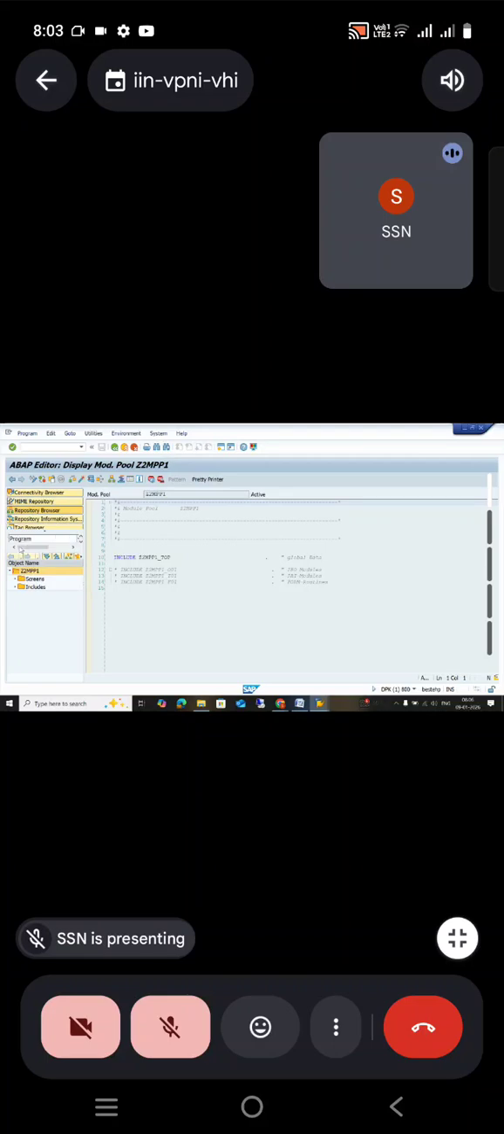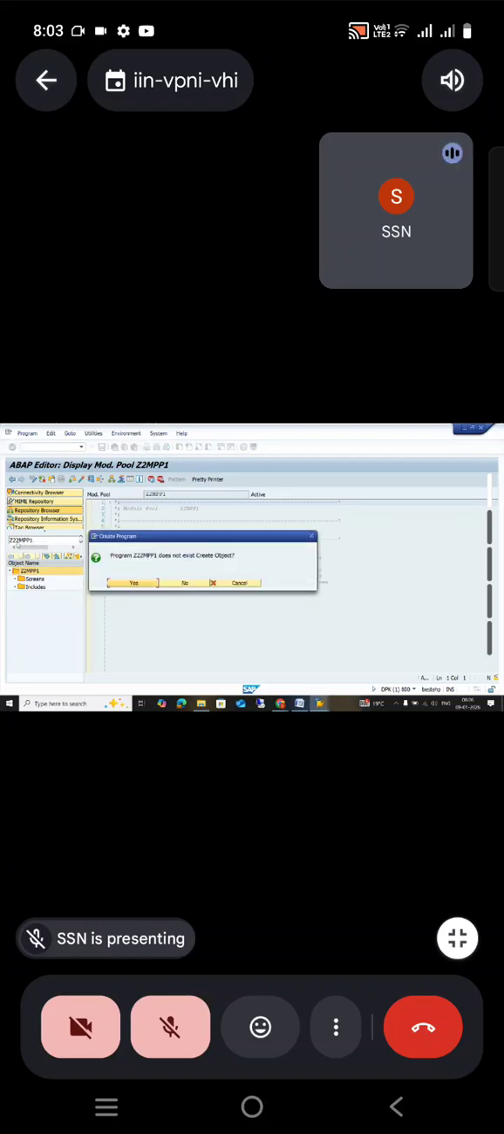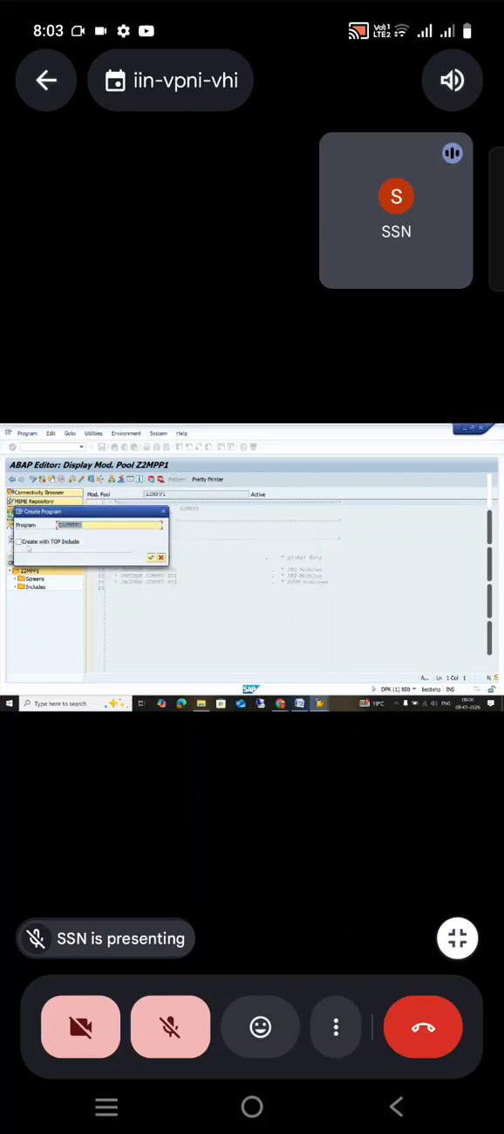You can go more to the left program. Your batch is 22, right? Okay, I'll quickly create one more. Z22MPP1. It does not exist. Yes, I want to create it.